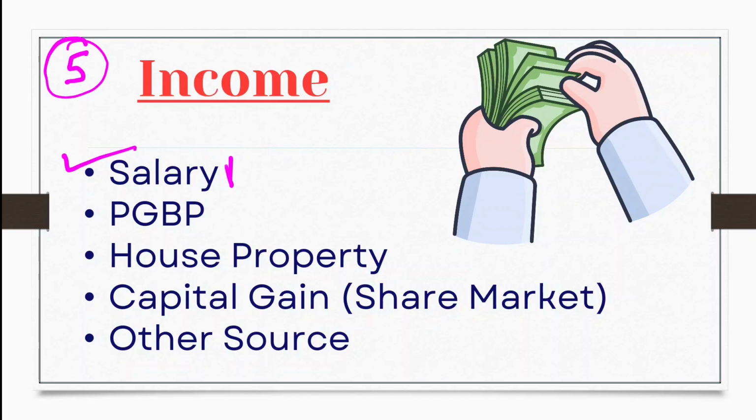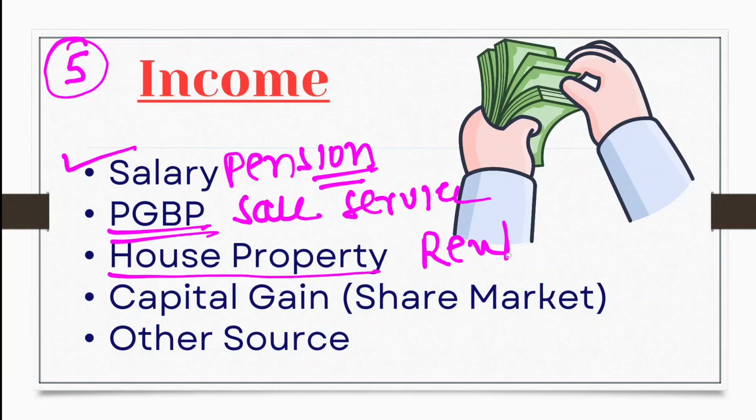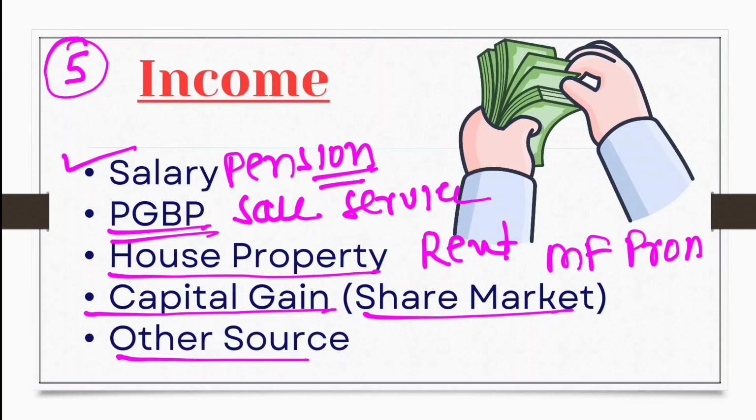First is salary income. Pension income is also considered as salary income. Second is PGBP, profit and gains from business and profession, if you are selling something or providing any services. Third is house property, if you have any residential or commercial rental income. Fourth is capital gain from share market, mutual funds, or property. And fifth, which is not falling in the other 4 heads, like interest from savings bank, FD, RD, or any part-time income.